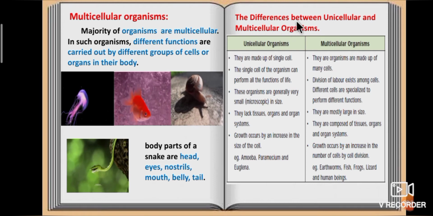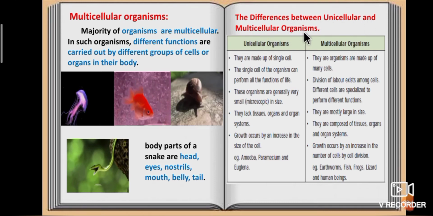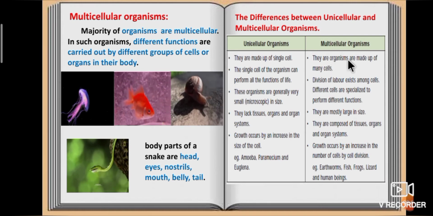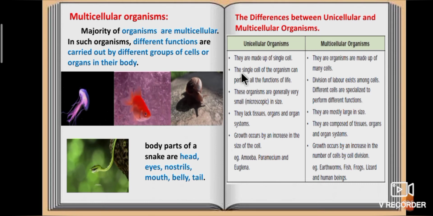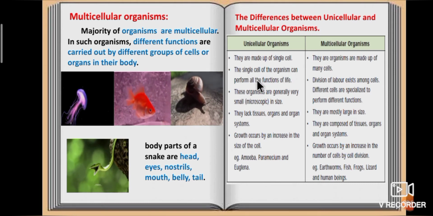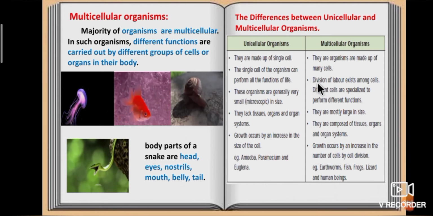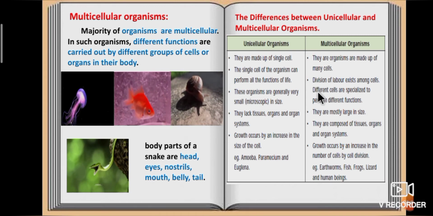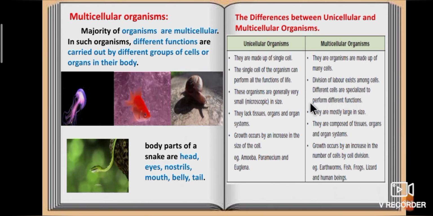Now we will see the differences between unicellular and multicellular organisms. Unicellular organisms are made up of a single cell. Multicellular organisms are made up of many cells. In a unicellular organism, the single cell can perform all the functions of life. In multicellular organisms, division of labor exists among cells. Different cells are specialized to perform different functions.